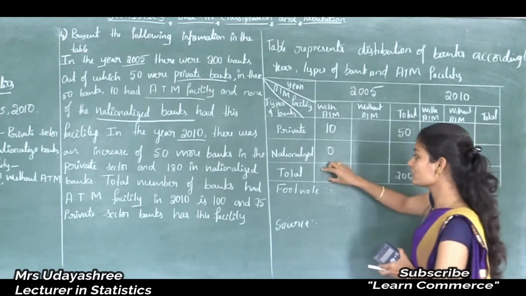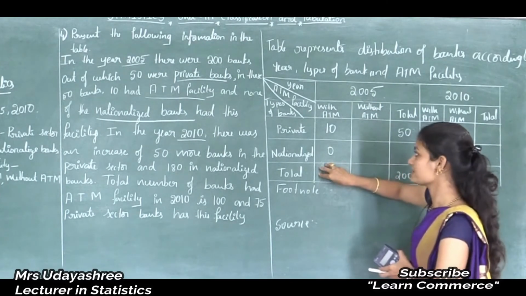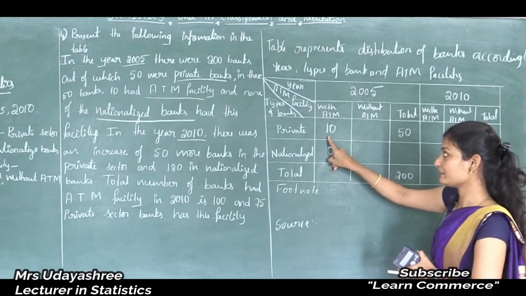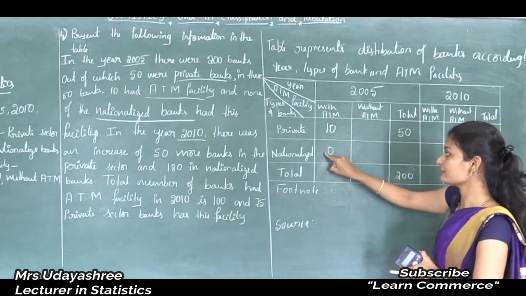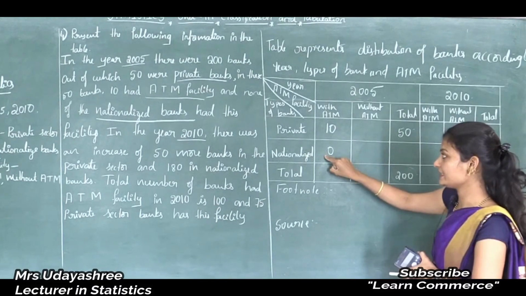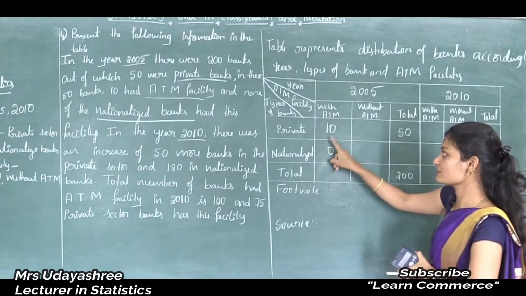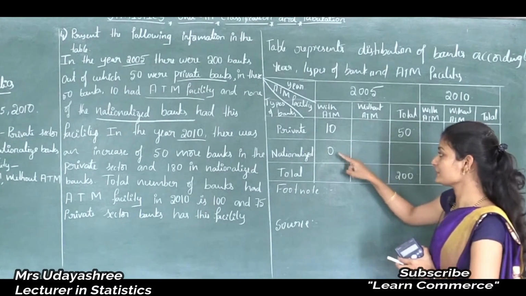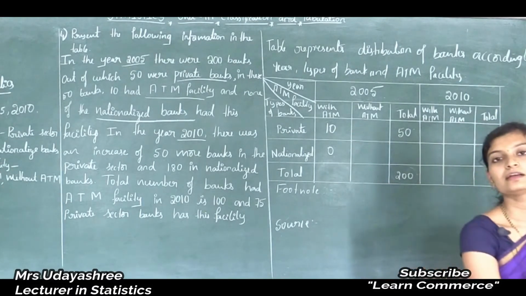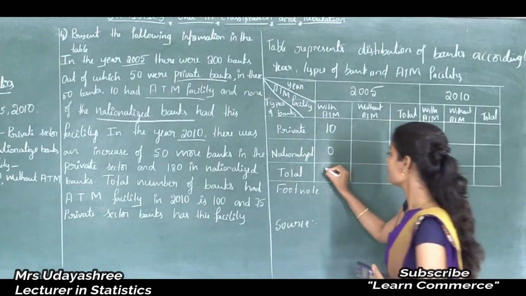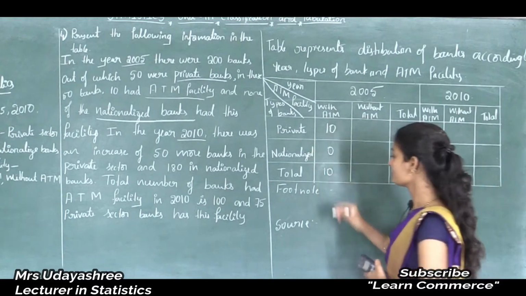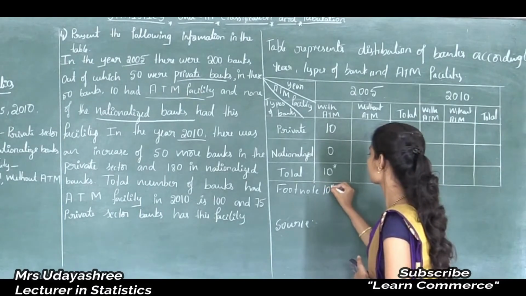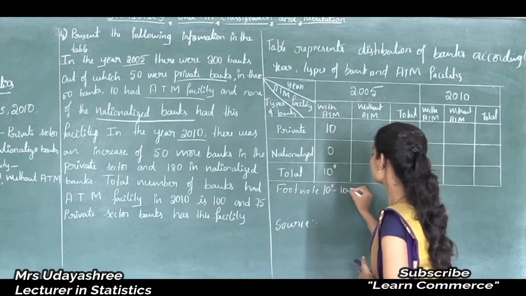So how to calculate the total number of ATMs in 2005? They have given the number of private banks with ATM and the number of nationalized banks with ATM. If I add these two observations, then I will get the total number of ATMs. So 10 plus 0 is 10 only. In the total I will write 10. What is 10 here? 10 is 10 plus 0.